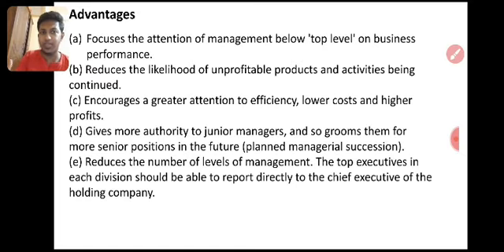Advantage: it focuses the attention of the management below top level on business performance, and reduces the likelihood of unprofitable products or activities being continued. If I focus on many areas, my focus is based on broad knowledge.